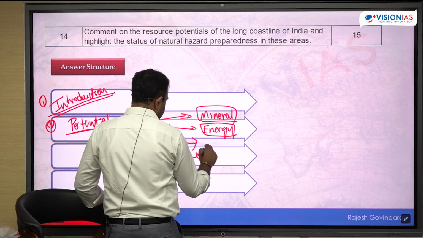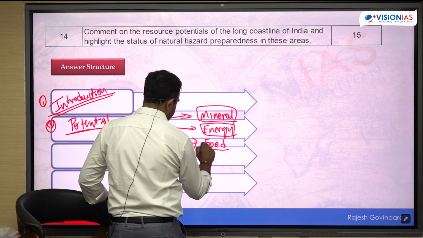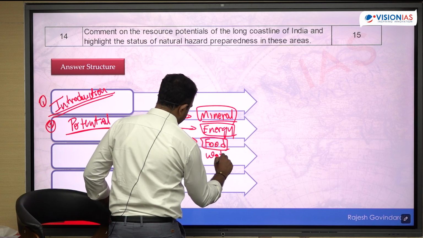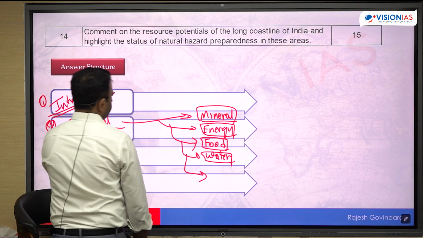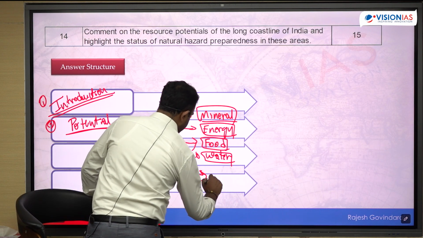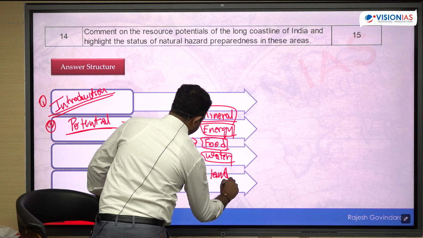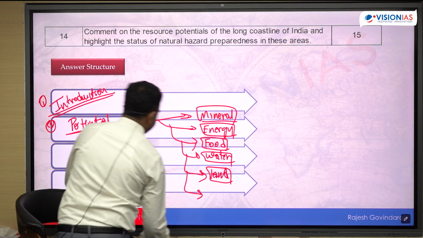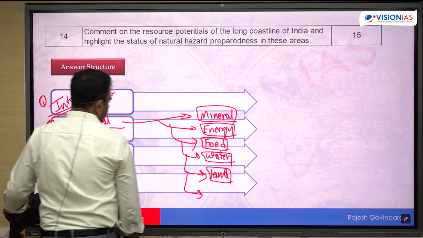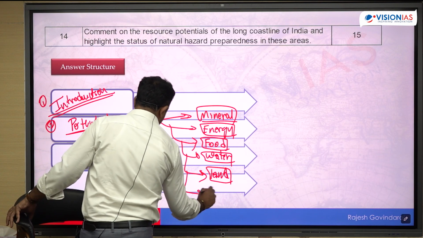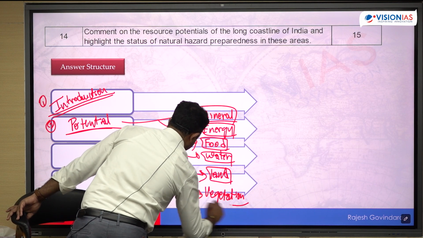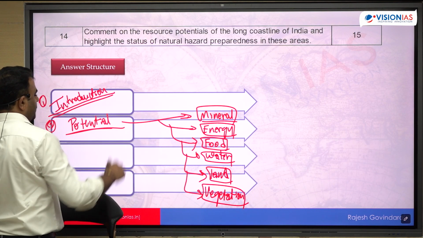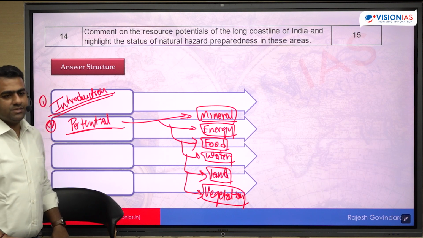Okay, mineral हो गया, energy हो गया, food resource भी लिखो, water in terms of fresh water, or in terms of the land area, plain land area, fertile land area, or in terms of vegetation, natural vegetation also. What are the different types of mineral resources you find along the coastal areas?